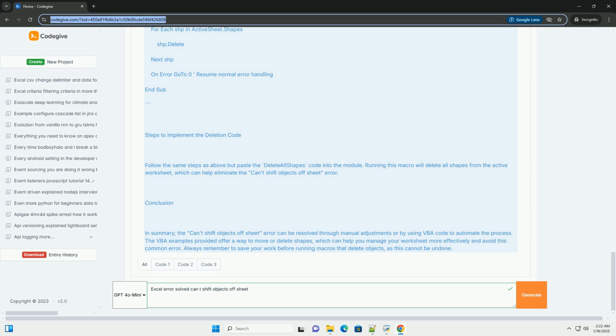Conclusion. In summary, the "can't shift objects off sheet" error can be resolved through manual adjustments or by using VBA code to automate the process. The VBA examples provided offer a way to move or delete shapes, which can help you manage your worksheet more effectively and avoid this common error. Always remember to save your work before running macros that delete objects, as this cannot be undone.